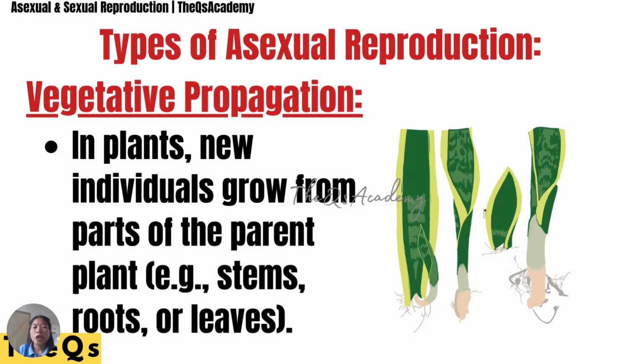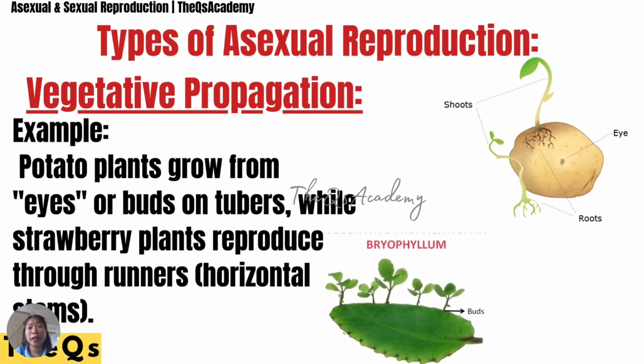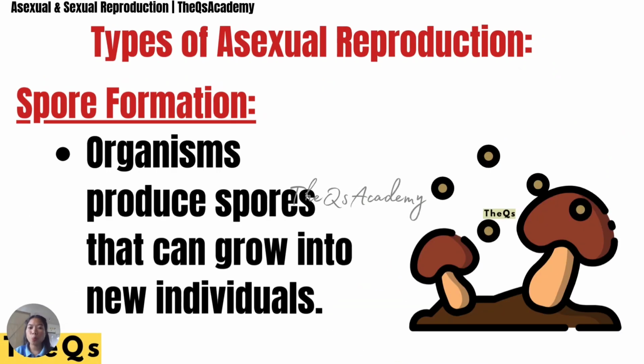Another example is vegetative propagation. In plants, new individuals grow from parts of the parent plant like stems, roots, and leaves. So we have an example of this. Potato plants grow from eyes or buds on tubers.